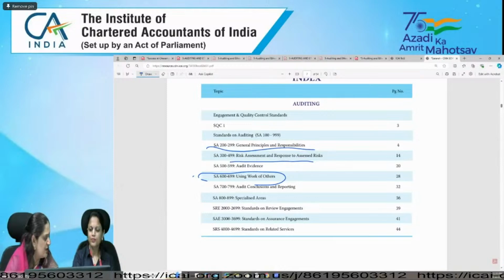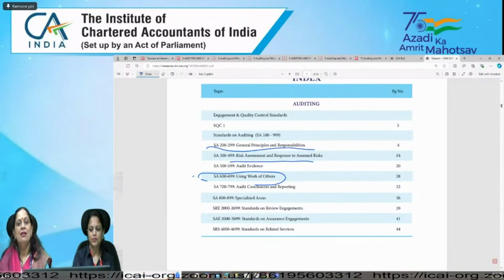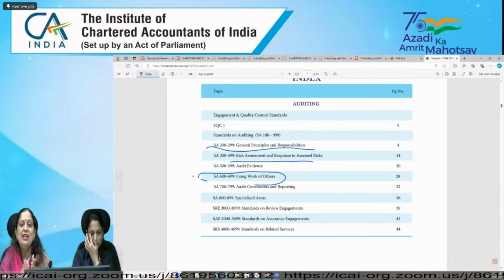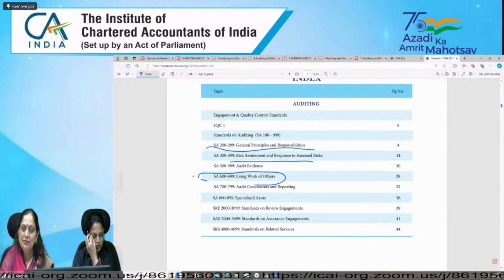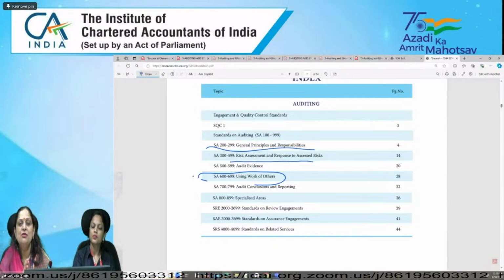And in SA 620, because sometimes as an auditor also we are not expert in certain areas. Like if we talk about valuation of building, then we need to take the help of experts, maybe lawyer, maybe engineer.